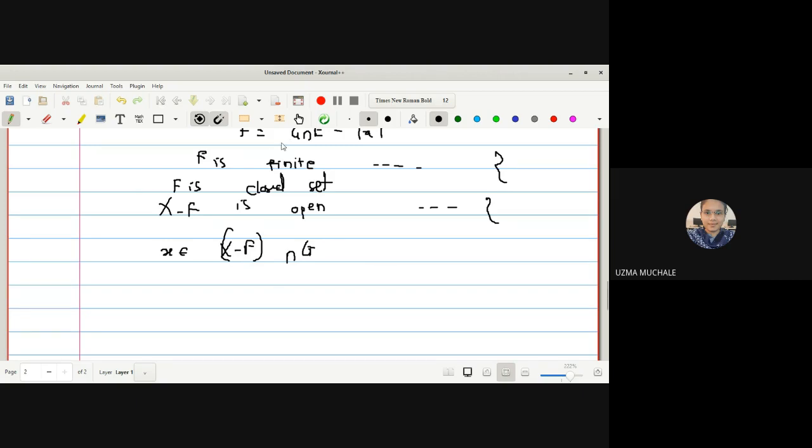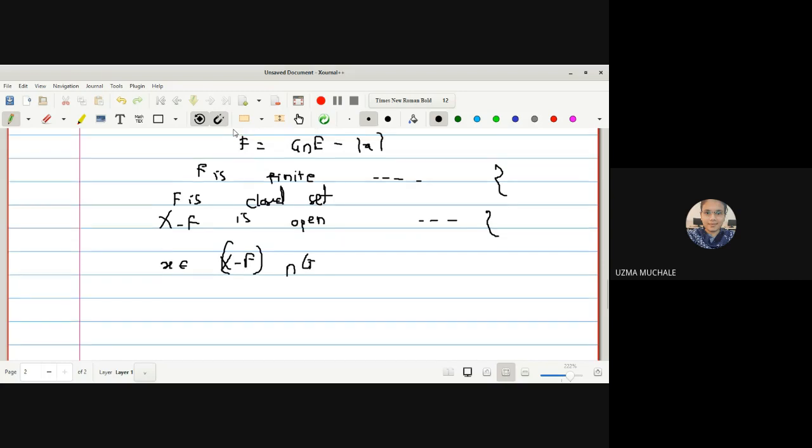Okay, let me show you. What is F? We have constructed F as G intersection E minus singleton X. What do you mean by F equal to G intersection E minus singleton X? It means that X is not a member of F because we have excluded it. If we have excluded X, it means that X is not a member of capital F. So obviously X will be a member of its complement.